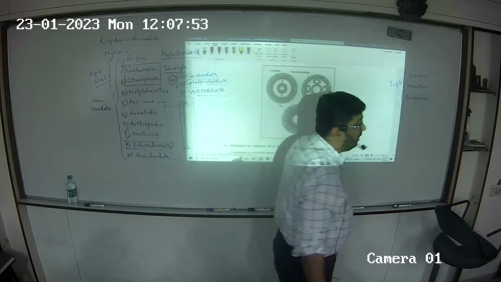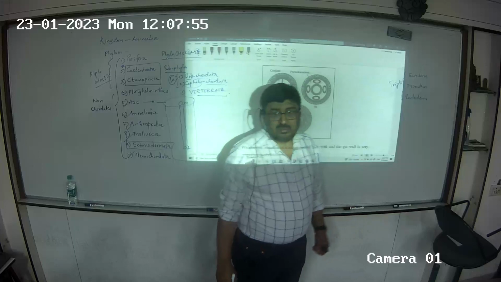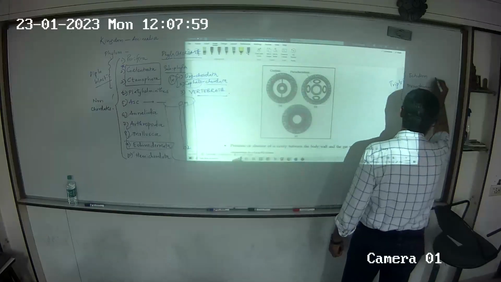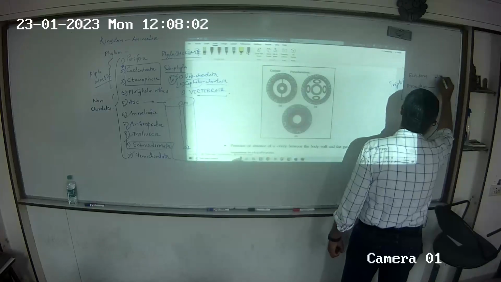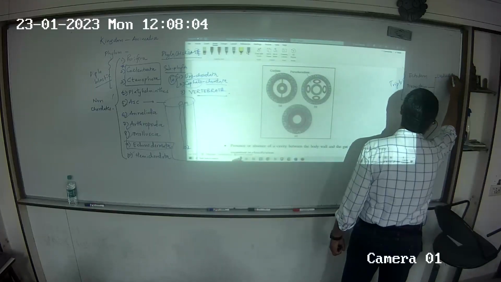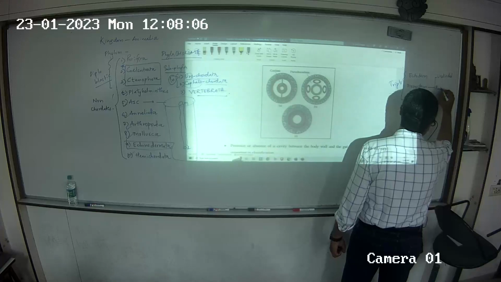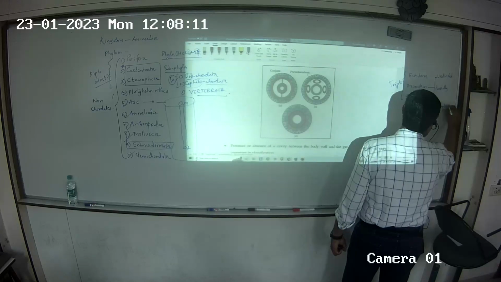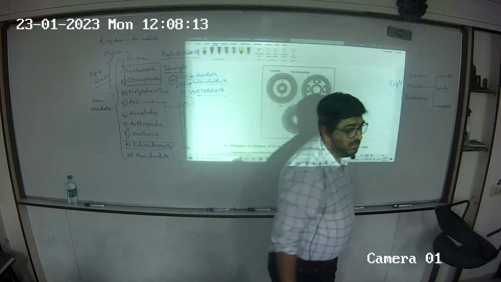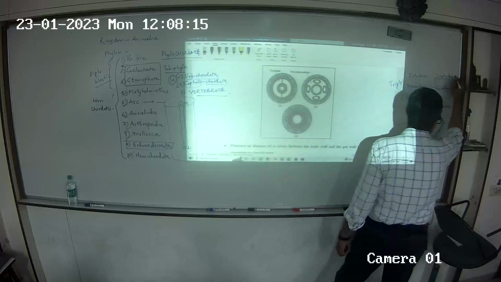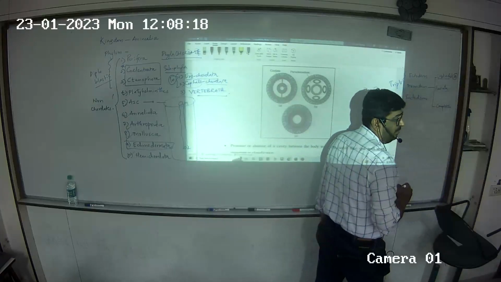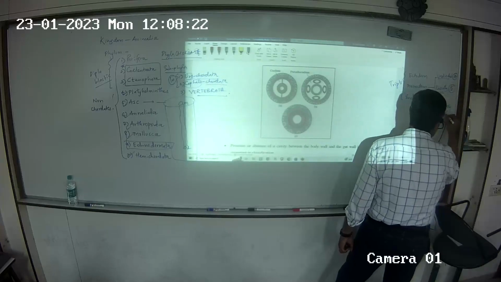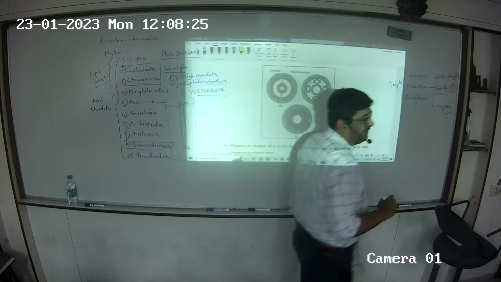Okay, so in triploblastic all three are present: endo, ecto, meso. Mesoderm can be undivided, partially divided, or completely divided. So what will undivided become? Acoelomate. Partially divided becomes pseudocoelomate. And completely divided becomes coelomate.